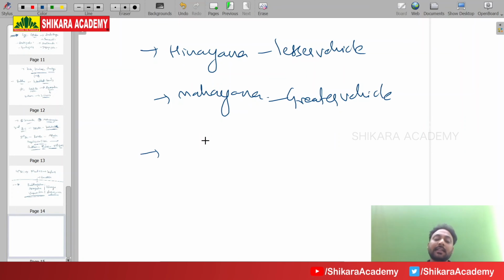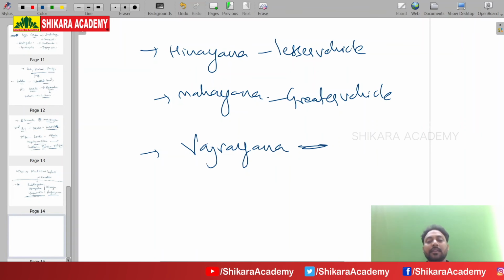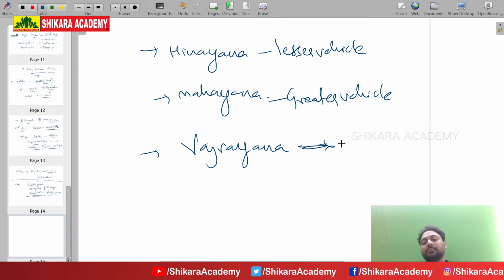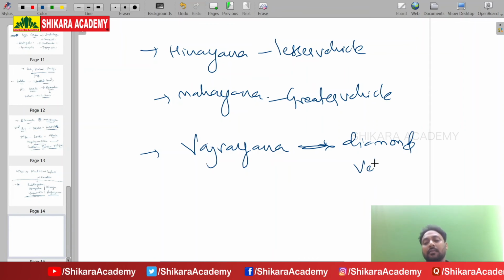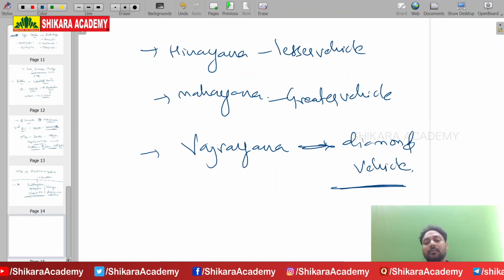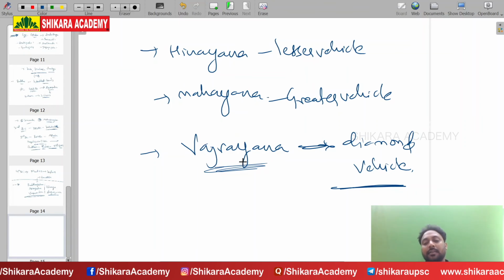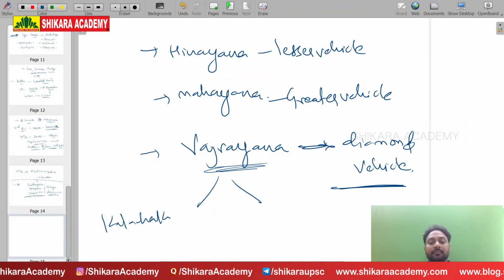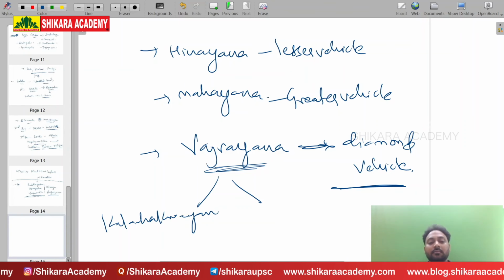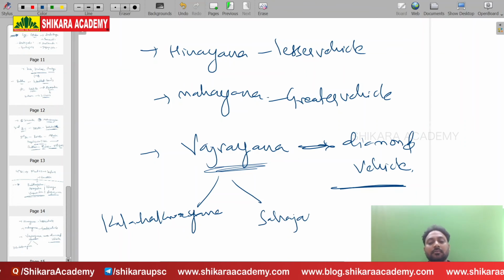In the 5th century AD, another schism, a split, came: Vajrayana Buddhism. Historians call this the diamond vehicle. Again, within the Vajrayana, there are Kalachakrayana and Sahajayana.